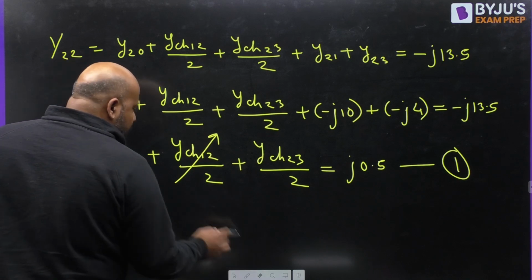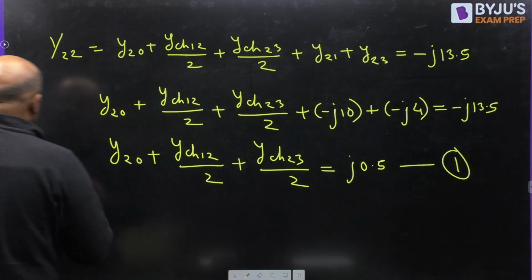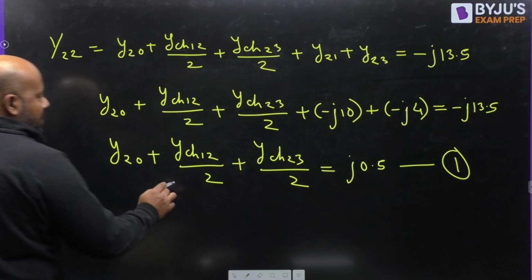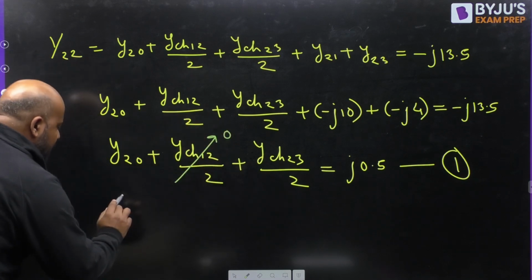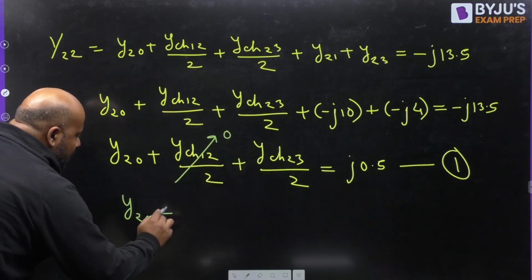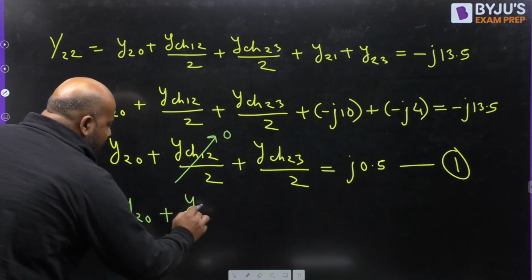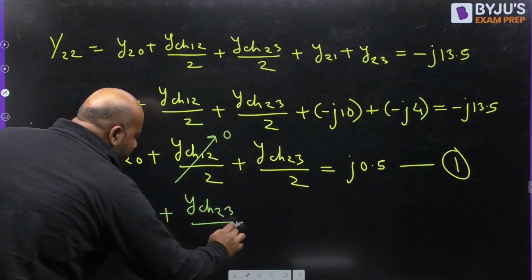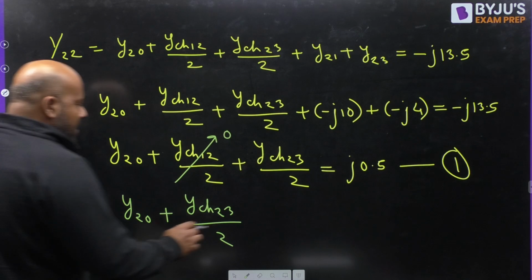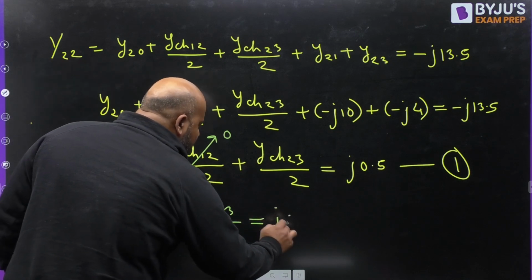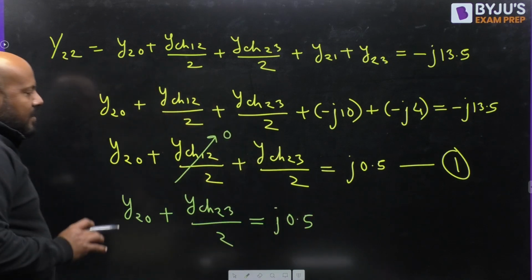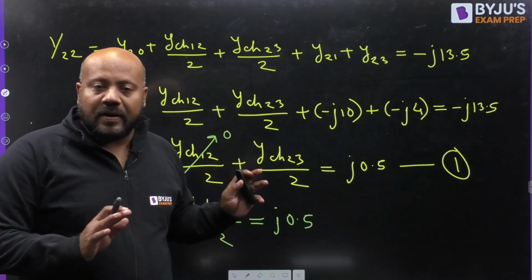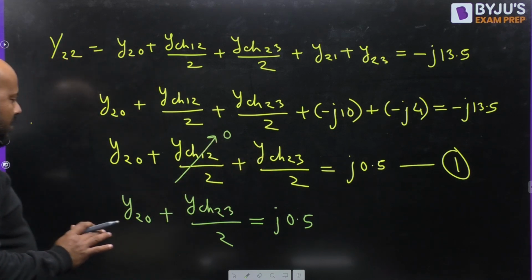So if y charging 1 to 2 is 0, what does it mean? It means y2 naught plus y charging 2 to 3 divided by 2, and this is equal to j 0.5. Because 1 to 2 is 0. We have already concluded it, 100% sure.